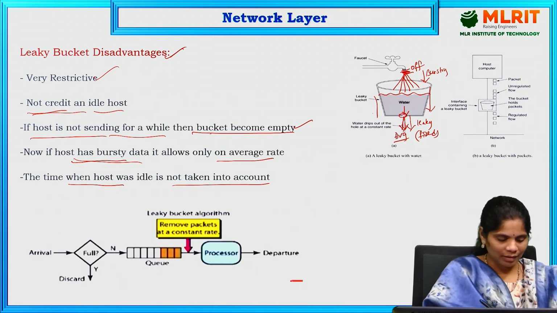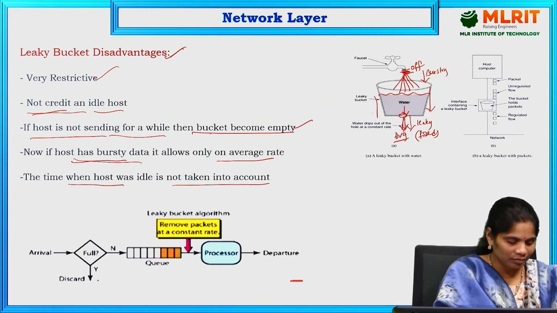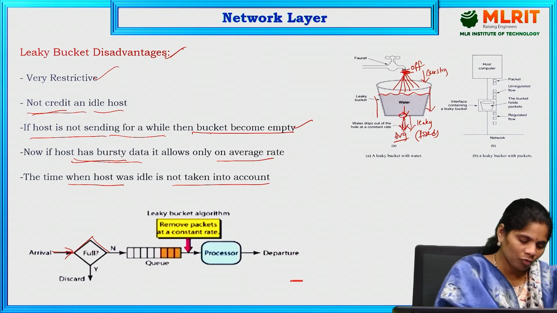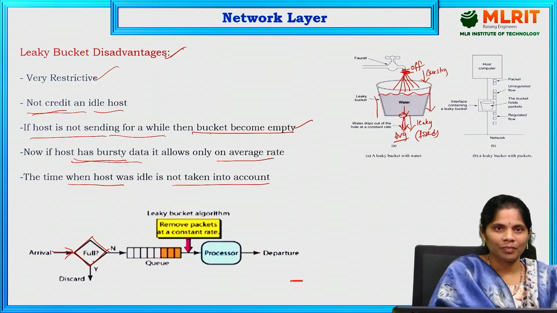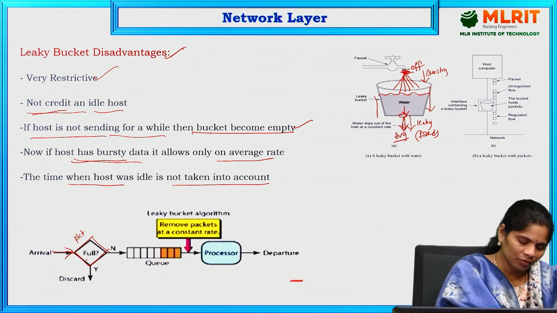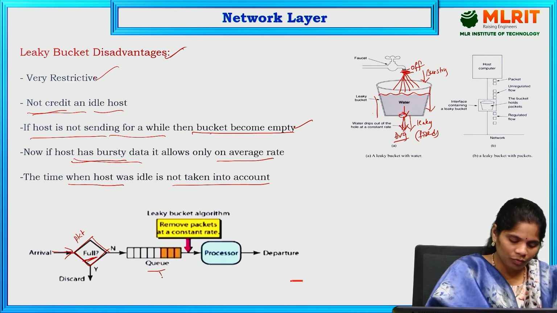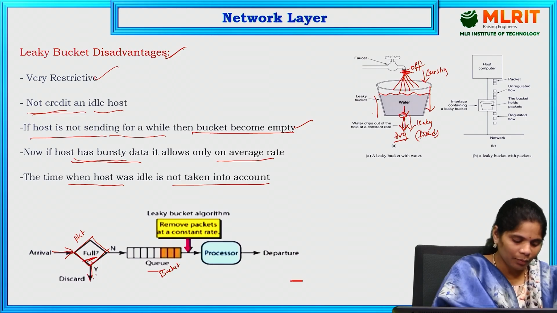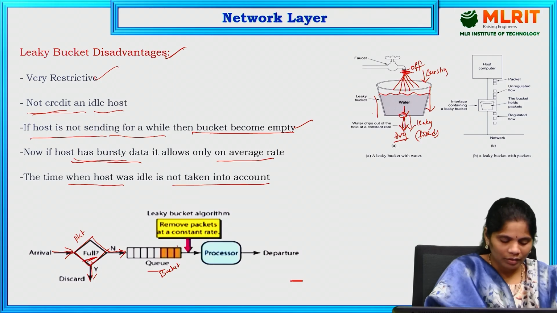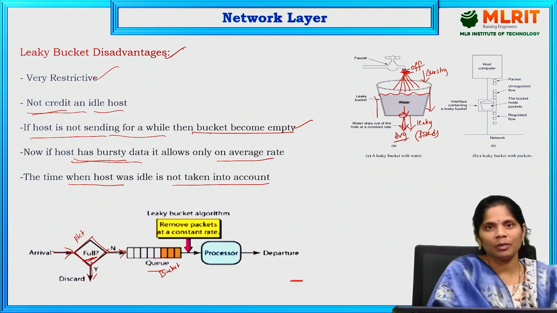See this example, how we are sending the data. First, when a packet arrives, we have to check whether the bucket is full or empty. If it is full, meaning the queue is full, the queue being nothing but the bucket here, it will discard the packet. If the queue is not full, the packet can be stored in the bucket.